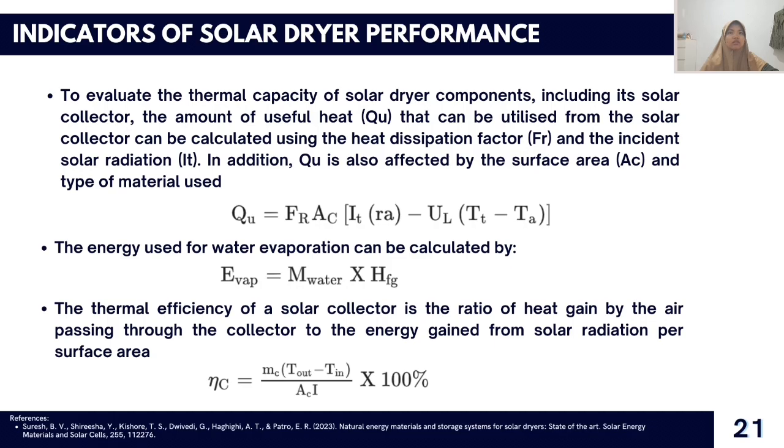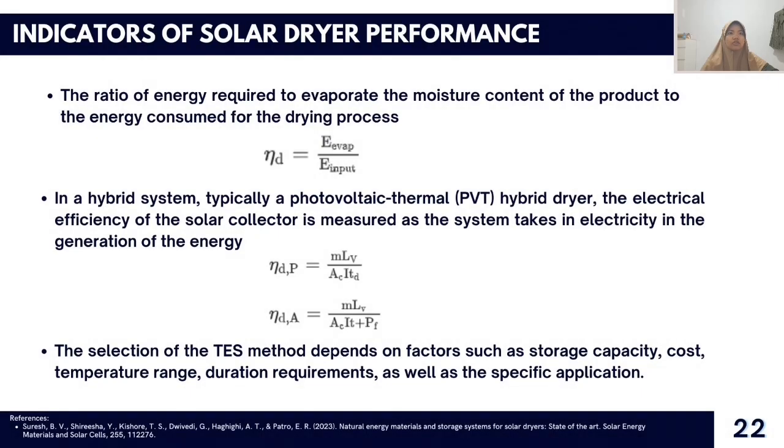The thermal efficiency of a solar collector is the ratio of heat gained by the air passing through the collector to the energy gained from solar radiation per surface area. The drying efficiency is the ratio of energy required to evaporate the moisture content of the product to the energy consumed for the drying process.